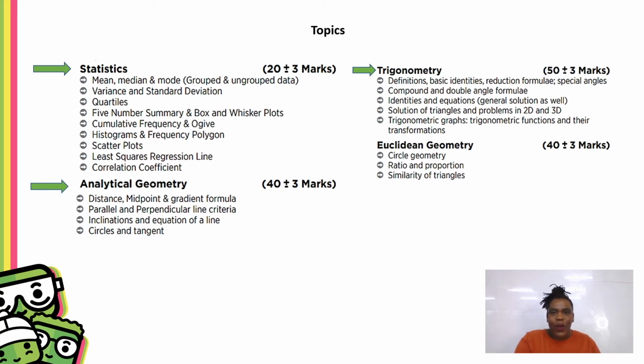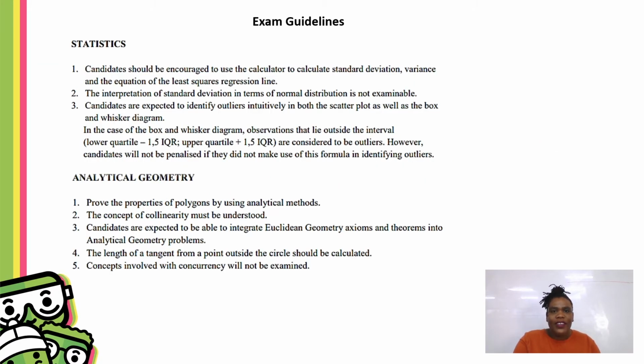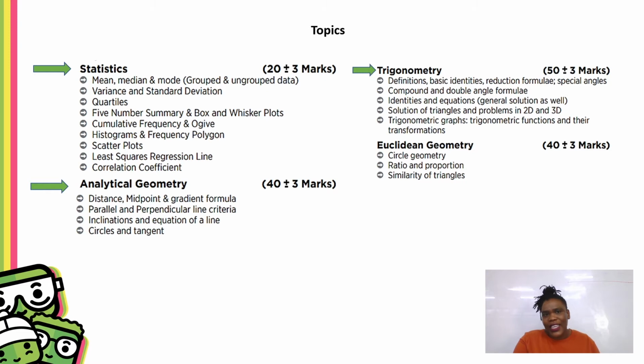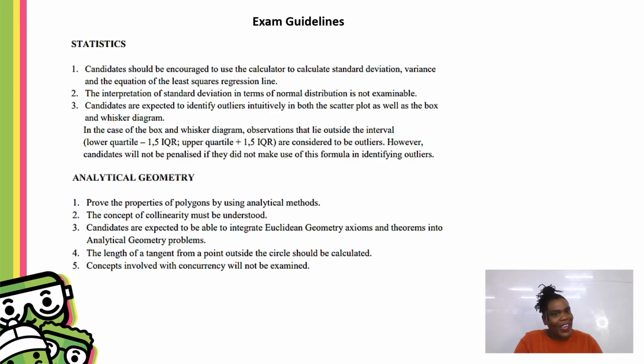Statistics is 20 marks. That's an easy 20 marks to get. Mean, median, mode. It's all formulas, calculator work, and things that you can easily get. And then there's your analytical geometry, which you should already be comfortable with because we all love our squares and our triangles and our rectangles. You just need to make it more formal, which is okay.